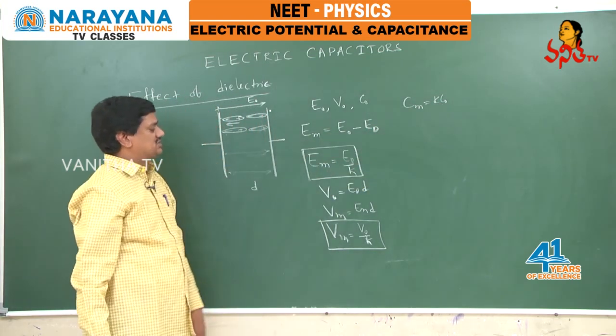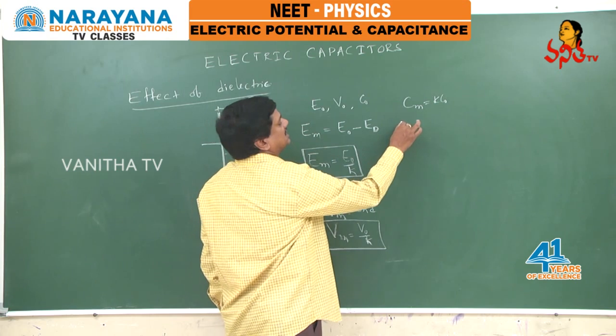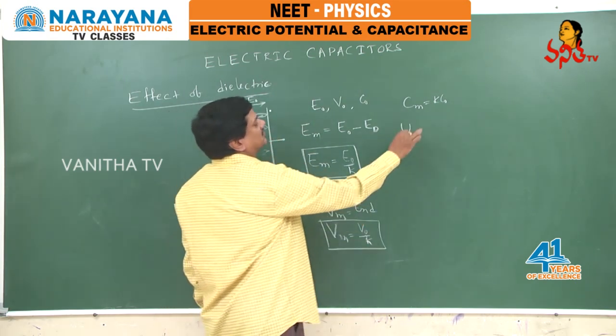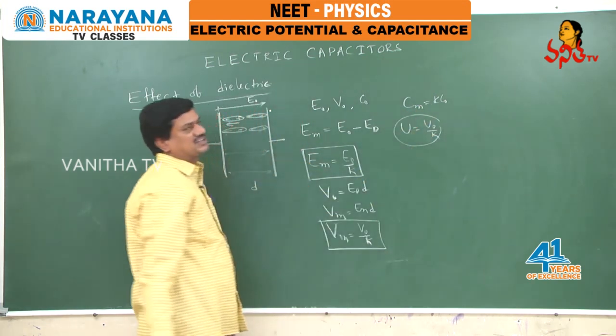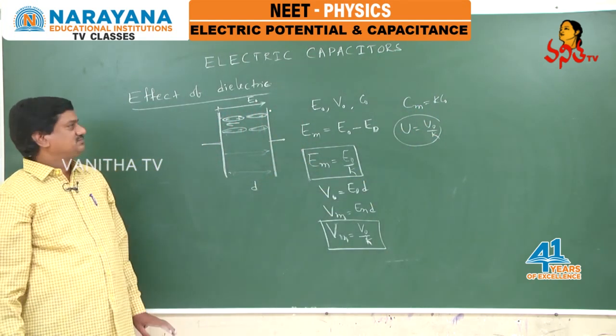As we have just discussed, what happens to the energy stored in the capacitor? The energy stored in the capacitor becomes the initial energy divided by K. All these are the factors when the battery is disconnected.